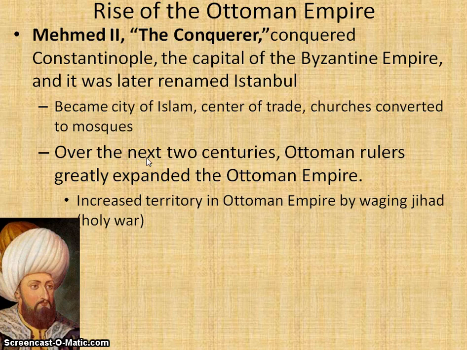Over the next few centuries, the Ottoman rulers conquered other territories, expanding the Ottoman Empire. One of the ways that they did that was they used religion. They increased their territory by waging jihad, or holy wars, against other territories.